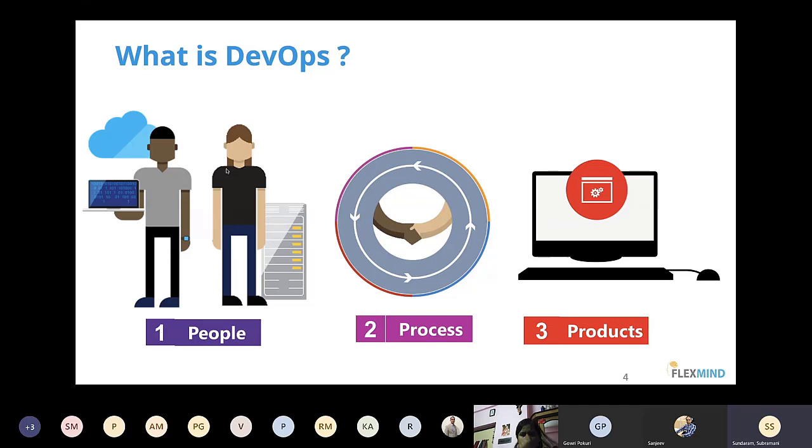People and process are convinced, but what are they going to do without the tools? That is why tools are also needed as part of this engagement. By combining all these three things together, they are going to deliver high-end value to the customer using a CI/CD process. That is what we call DevOps. So DevOps is nothing but a combination of people plus process plus products to provide continuous value to the end customers.